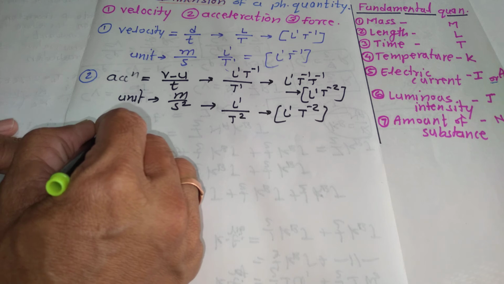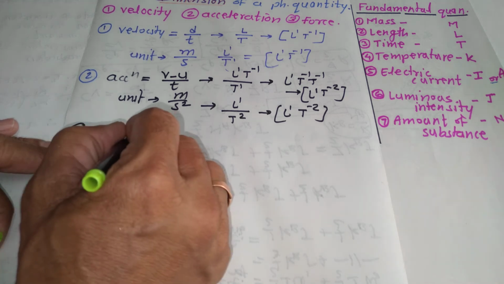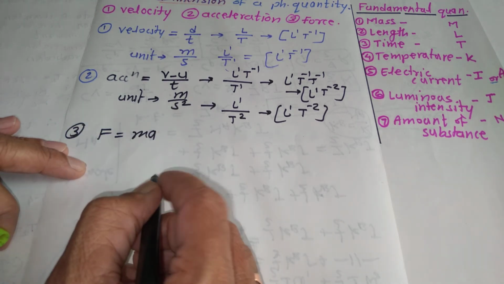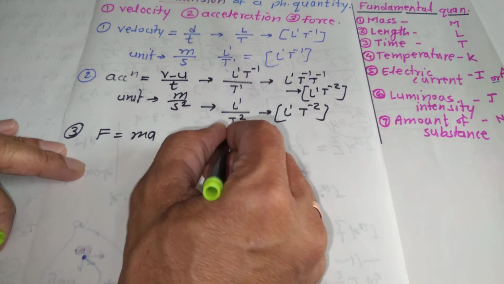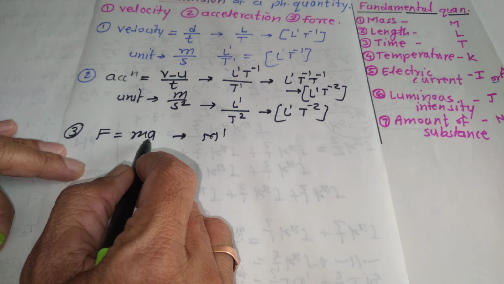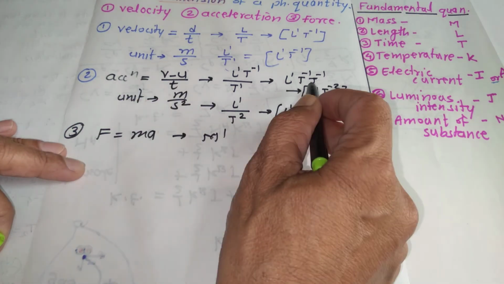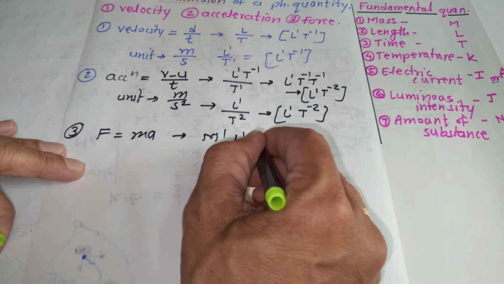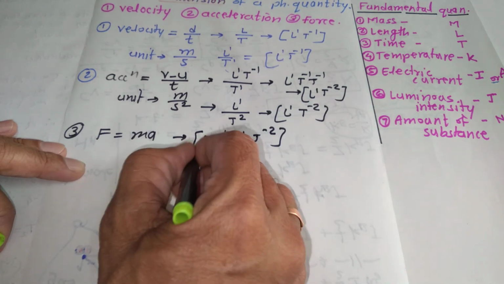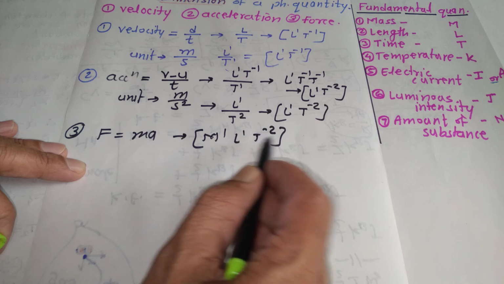Third, force F is equal to m into a. Mass means M raised to 1. Dimension of acceleration, you have just written that. The dimension of acceleration is L raised to 1, T raised to minus 2. So therefore the total dimension of force is M1 L1 T raised to minus 2.